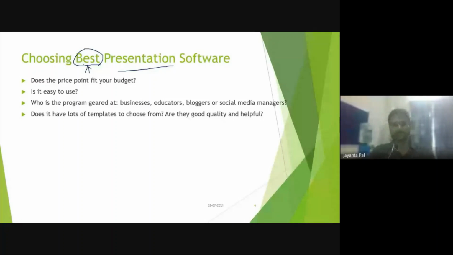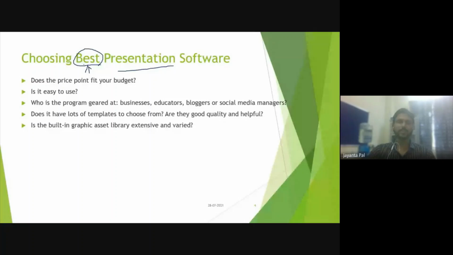Does it have lots of templates to choose from? Are they good quality and helpful? That is also important. How many choices do we have for templates? Templates, what is a template? I'll come to that later. Then, is the built-in graphic asset library extensive and varied? So that is all we have to look at. Then there are a few other points.